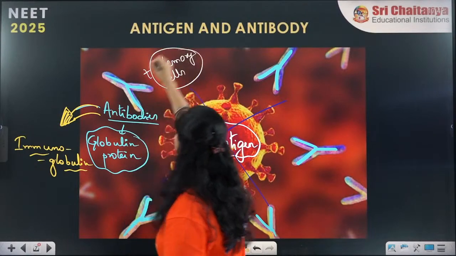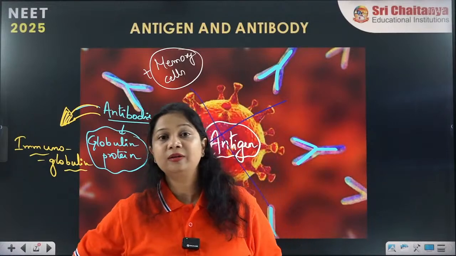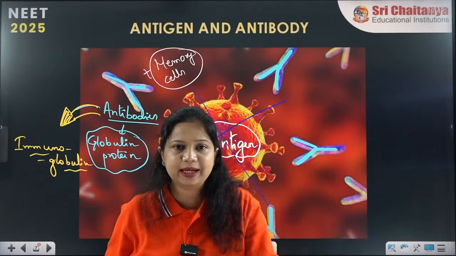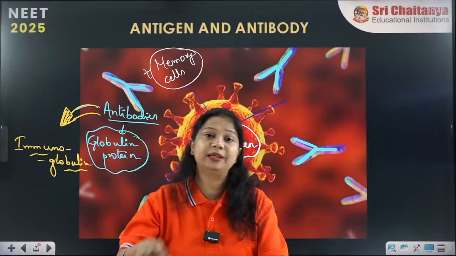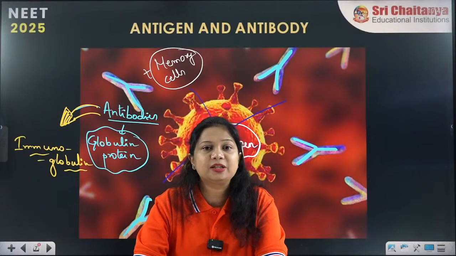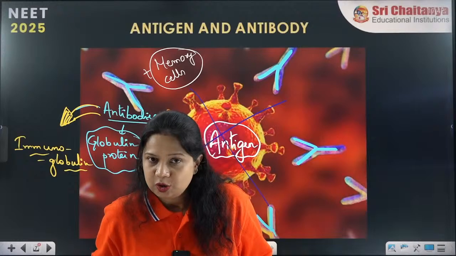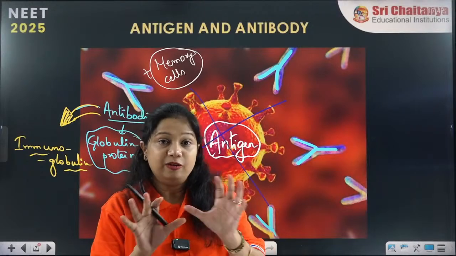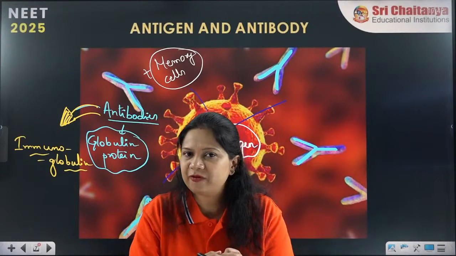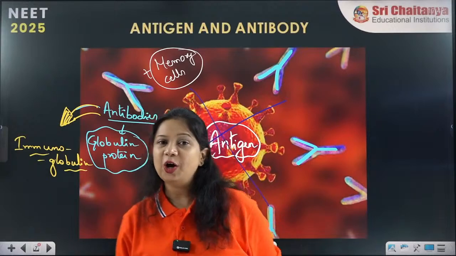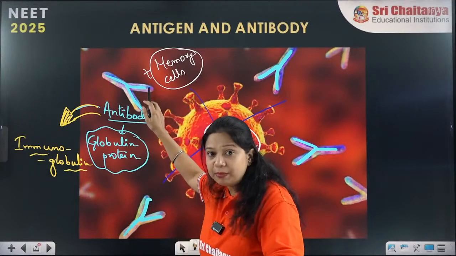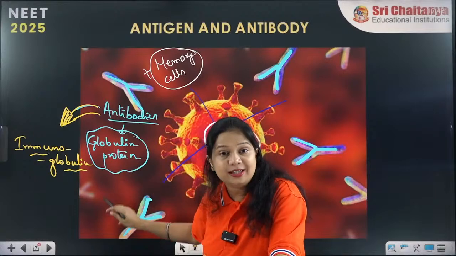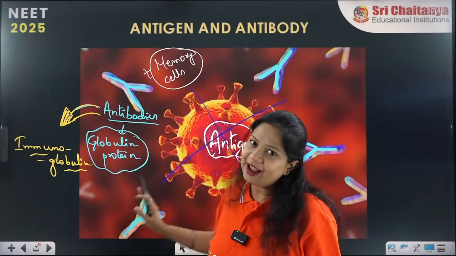We will study memory cells in detail in the actual classes. Right now, just for bridging the gap from 10th to 11th, we need to know that antibodies are there, memory cells are there, and antibodies are produced to fight against the antigen.